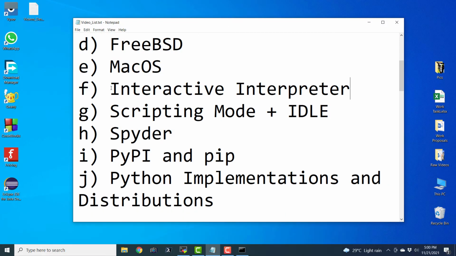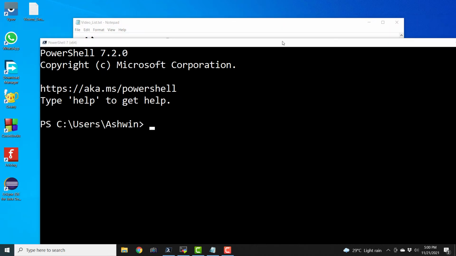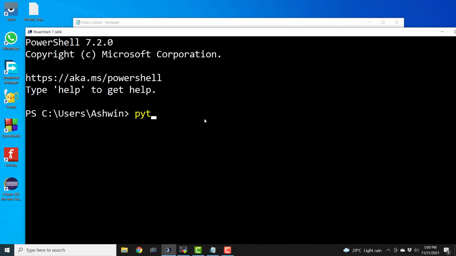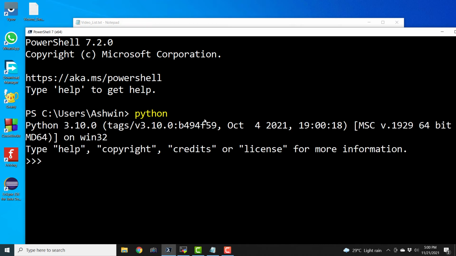Now let us see how we can invoke the interactive or the interpreter mode of Python's interpreter. From the command line, the command is very simple. You go to the command line of your operating system. For convenience, I use PowerShell and type in python in Windows, and it is going to open the interactive mode of the interpreter. So I can just say print, and this is our very first Python program. So you should be excited. Hello world. And if I hit enter, it is going to run that particular line.